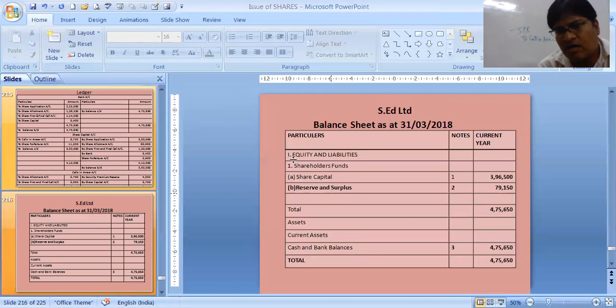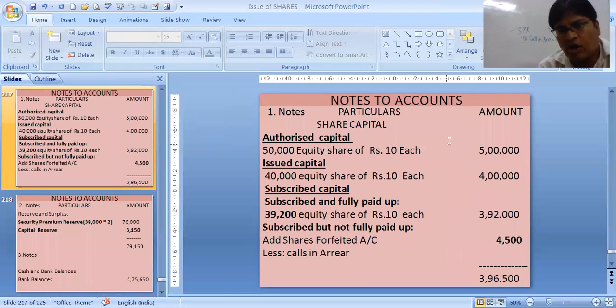We will just see our balance sheet now. The authorized capital 5 lakhs, 40,000 shares company has issued. Company has got 39,200 shares. Why 39,200? 2,000 shares were forfeited and 1,200 reissued. So 38,000 plus 1,200, 39,200 into 10, 3,92,000. Subscribed but not fully paid up: those shares which we have forfeited but not reissued, that amount 4,500 is there, share forfeited account, which we got through our ledger account. Calls in arrear, there is no calls in arrear left in this case, because all the shares were forfeited.